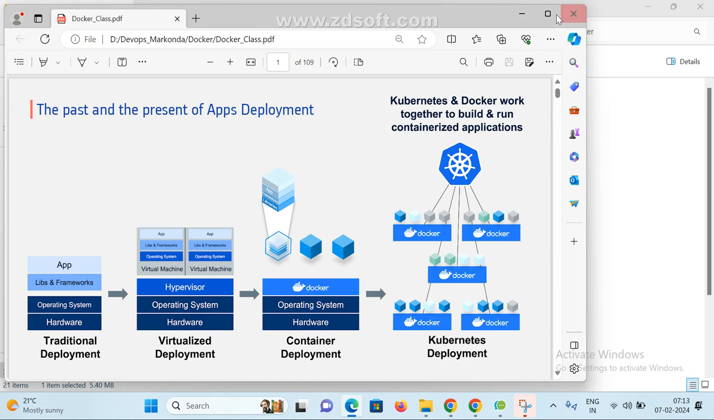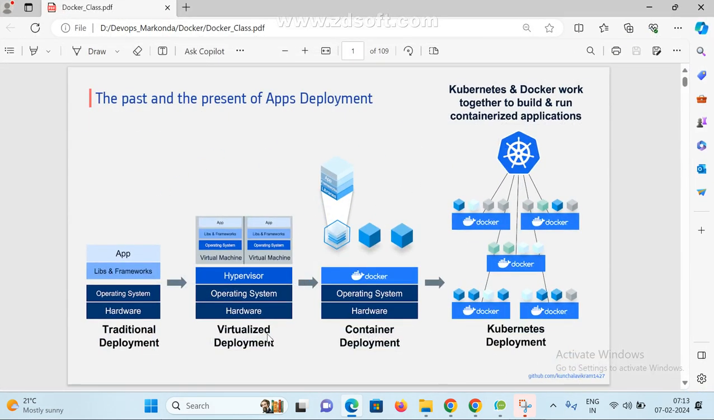Now we see, in the initial class I already explained what traditional deployment, virtual deployment, and containerization are. Now there is Kubernetes. If you see this visual, Kubernetes and Docker work together to build and run containerized applications.